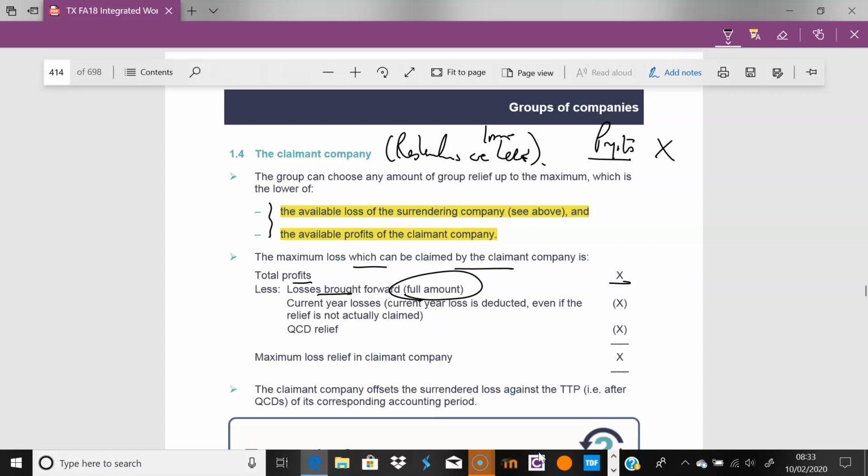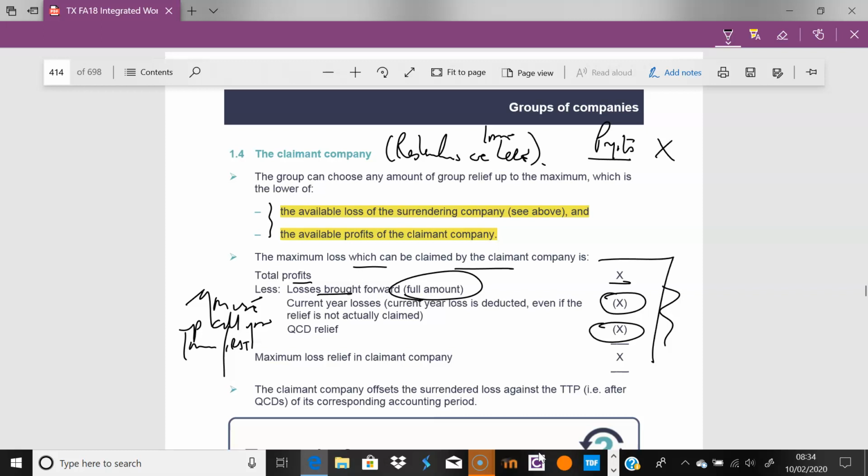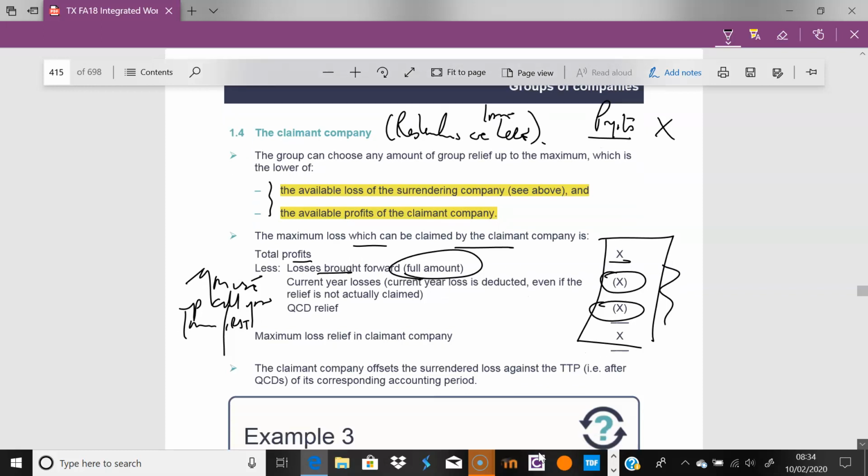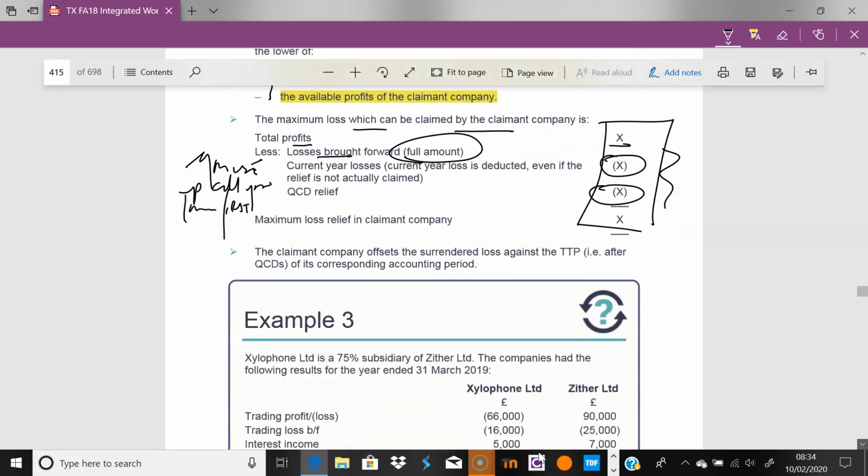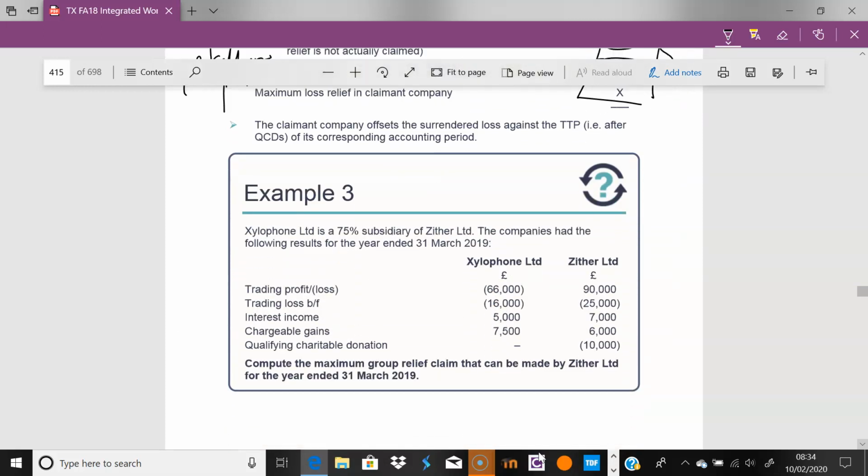Here we are. So current, whether or not you claim the relief, we assume you do. Work that through and also deduct any QCD. So literally, they're making sure you use up all your losses first before you start claiming anybody else's losses, and that's kind of what the scenario is. And let's see an example. I guess this is the thing with these things, you could talk about all day. Best to do an example.